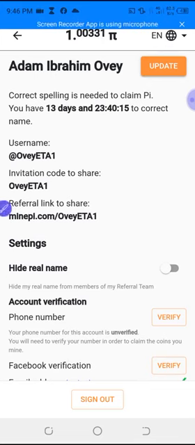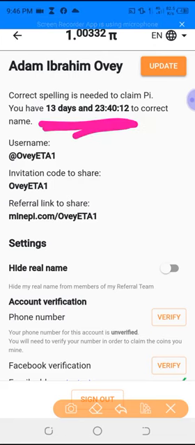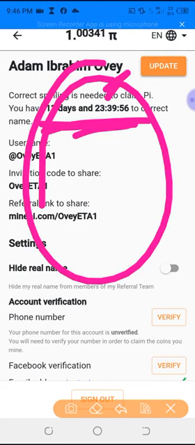Because after 13 days, or to say 14 days, if you do not change the name, it will automatically turn to an unedited profile, telling the Pi team that everything on this account is correct, and then they will not give you any access to correct any name.